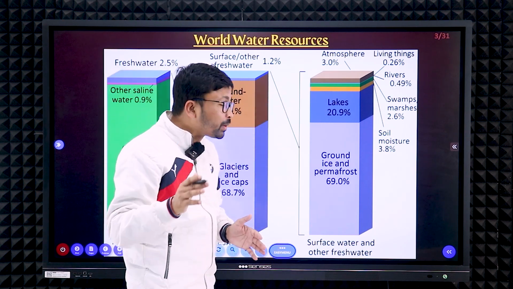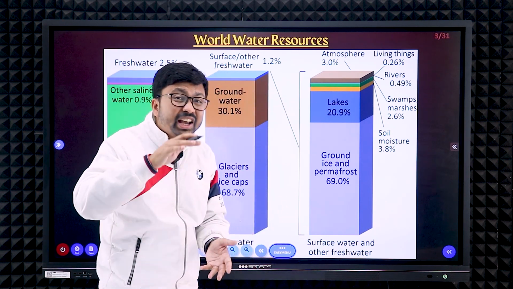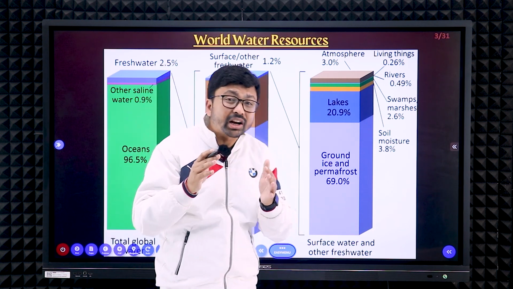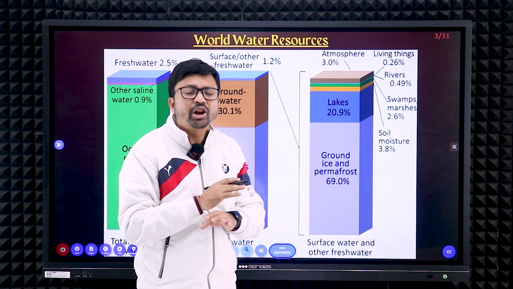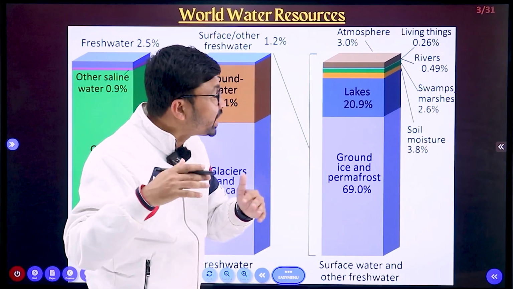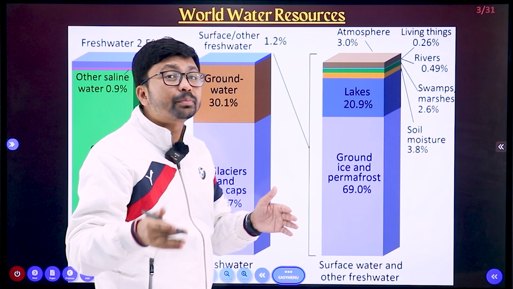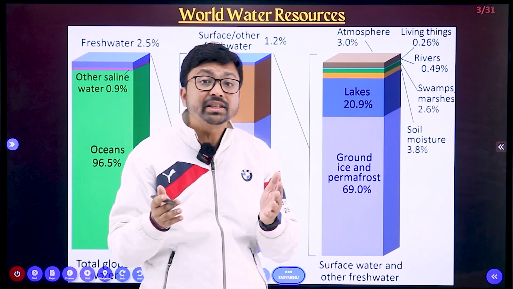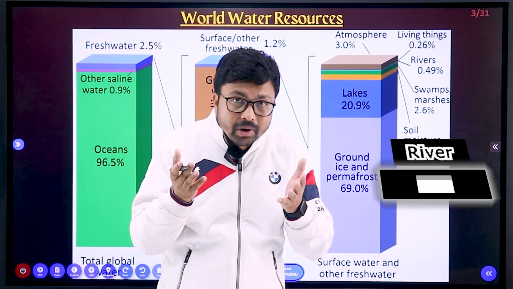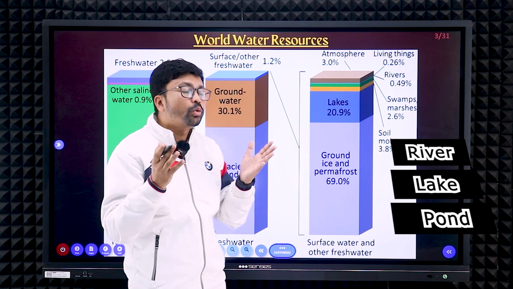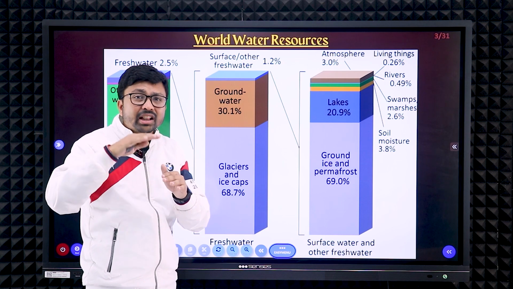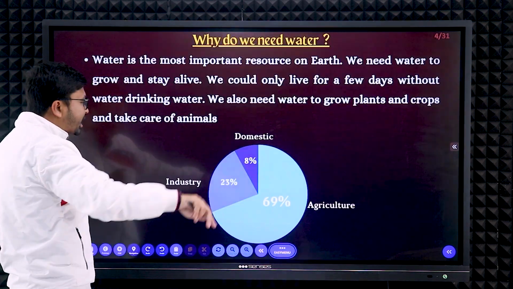Now if we talk about that 1% water, 70% is there in the form of groundwater, which is very important, safe, secure water that we can use for all purposes, mainly for drinking. The other type is surface water. Surface water means fresh water that is there on the surface, like the river, lake and pond. So these two types, underground water and surface water, you need to remember from this part.